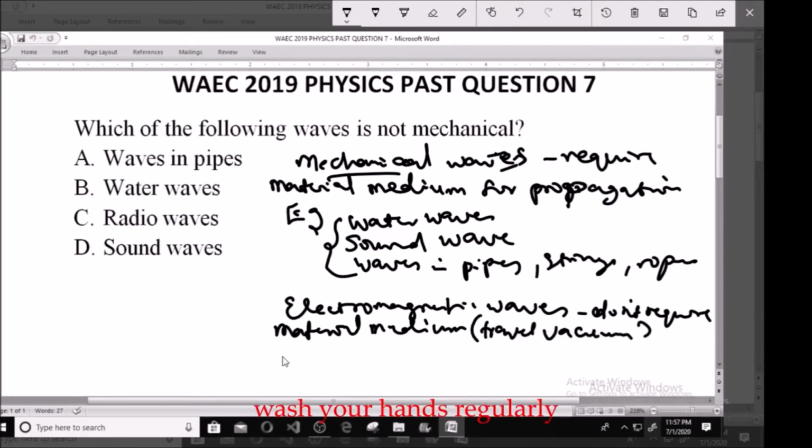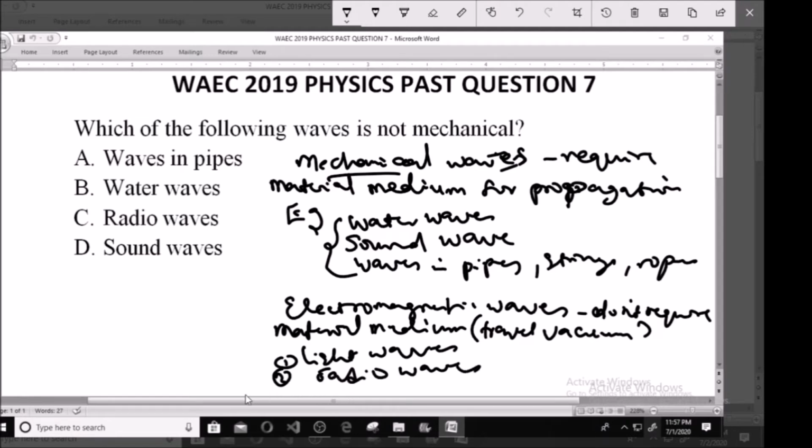So what are examples of these waves? We'll talk about things like light waves. We'll talk about waves like radio waves. We'll talk about waves like X-rays.